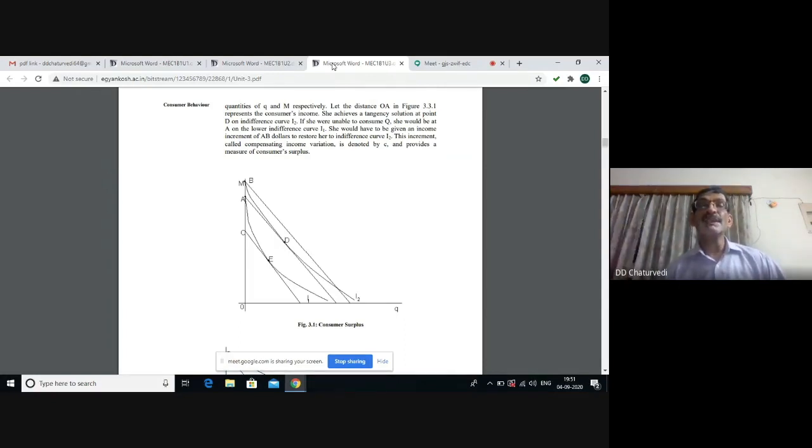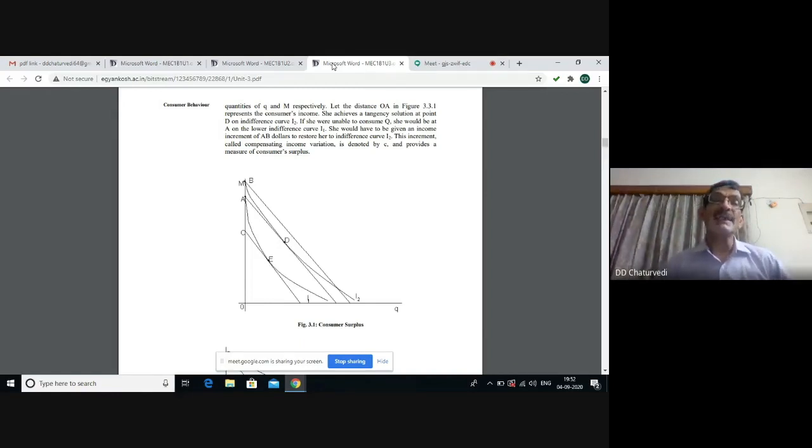Here the consumer achieves an equilibrium at point D on indifference curve I2, and the consumer is unable to consume a particular quantity, and that is why she will be on a lower indifference curve at point A. So the consumer would have to be given an increment of income equal to AB.